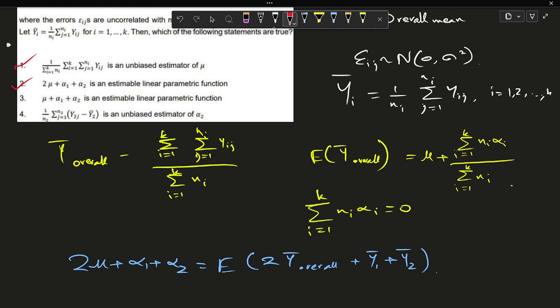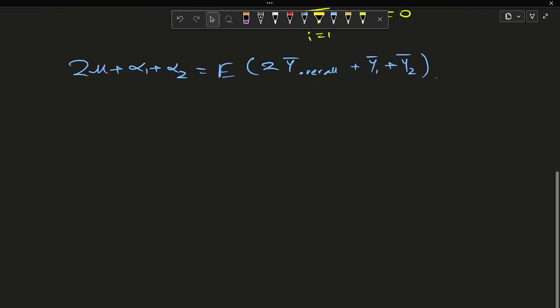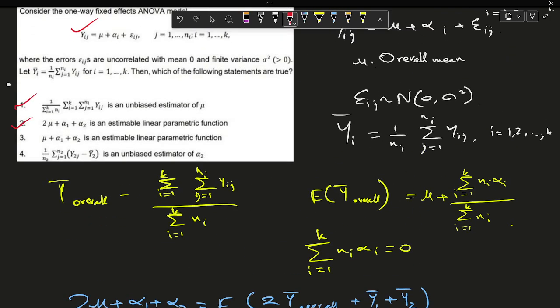Now our option 3 is telling us that mu plus alpha 1 plus alpha 2 is an estimable linear parametric function. Similar to the above, mu plus alpha 1 plus alpha 2 can also be written as a function of the group means Yi bar and the overall mean Y bar overall. So it is estimable, and our option C will also be a correct option of this question.